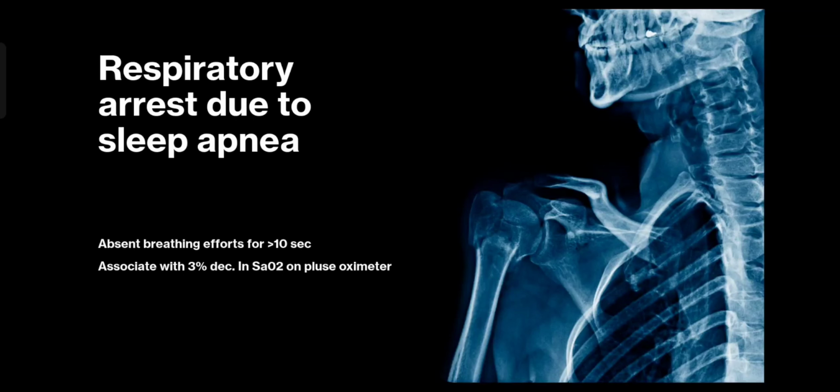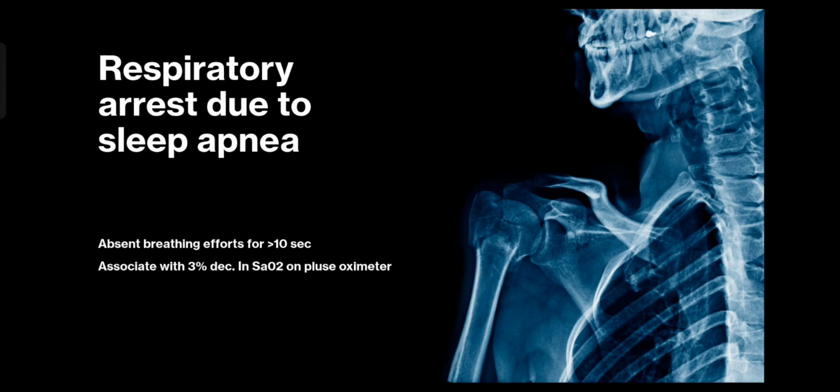The definition of the word apnea is obviously important, and you should also know the definition of hypopnea. But first, apnea. Apnea simply means absent breathing. The cutoff or duration for the same has been asked in multiple choice questions. So absent breathing effort for a duration lasting more than 10 seconds. That's the first and foremost thing that you need to remember.